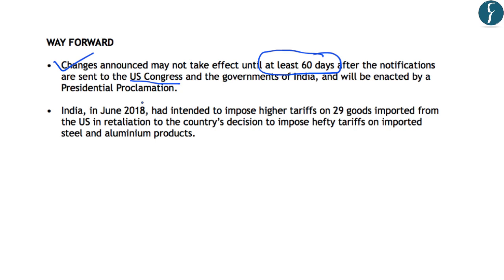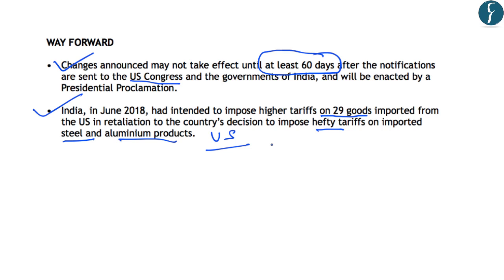Now, one of the steps that India could take is retaliatory tariff barriers. And in this line, you should note that India had intended to impose higher tariffs on 29 goods imported from the US as retaliation. And this retaliation was against the imposition of heavy tariffs on the import of steel and aluminum products in the US.